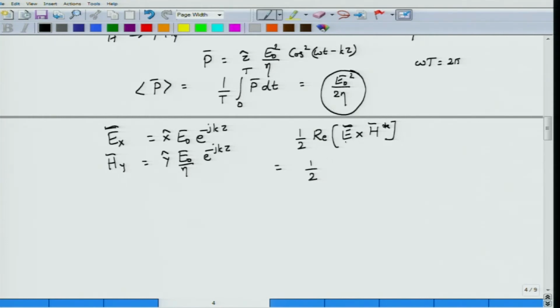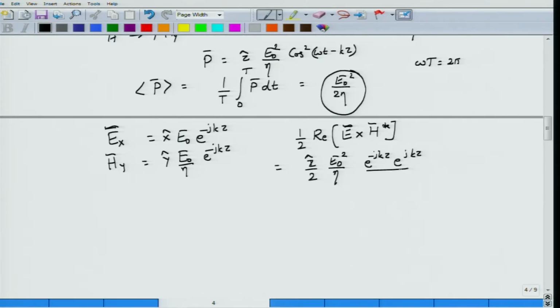Well, if you substitute for electric field phasor and magnetic field phasor from these two expressions, you will see that it would still be x cross y, that would be along the z axis, and then you have E field given by E0, H given by E0 by eta, therefore E0 square by eta will come out, assuming that E0 is real. Eta is also assumed to be real, so everything has come out, and what I am left with inside is e power minus jkz times its complex conjugate, e power plus jkz.